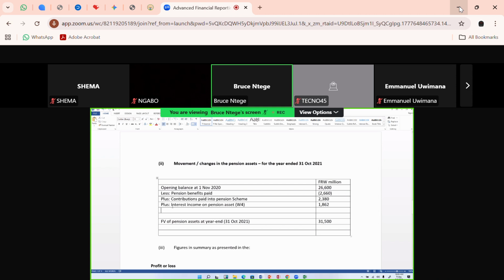The book value of the pension assets is going to move based on the change from the opening balance by those figures, where we started with 26,600, then there was a minus 2,660, then a plus 2,380, then a plus 1,862. So I have 28,182 as my book carrying amount.